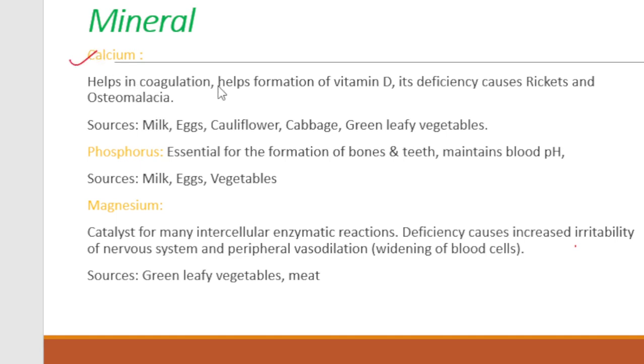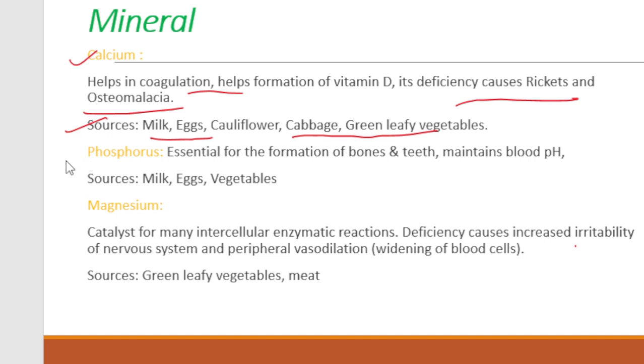Next, there are minerals. These are factual information. The first mineral is calcium. Calcium is helpful for your skeletal system, your bones. It is also helpful for blood coagulation or blood clotting. Deficiency of calcium causes rickets as well as osteomalacia. In osteomalacia, aged persons face difficulty in walking. Sources of calcium are milk, egg, cauliflower, cabbage, as well as green leafy vegetables.